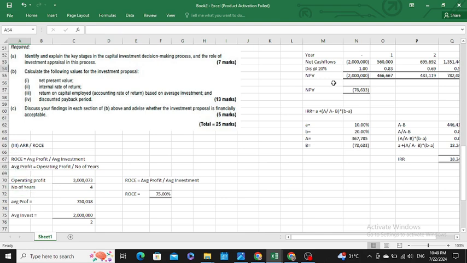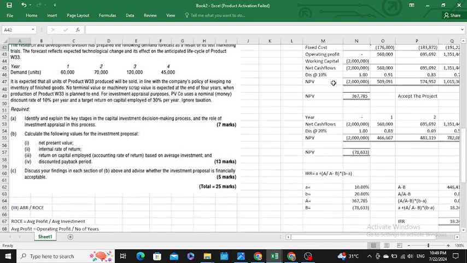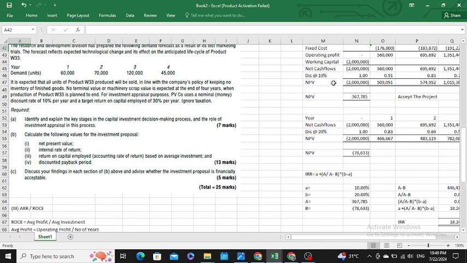Okay, sir. And the part 4, discounted payback period. Sir, let me think, is there anything written in the question about in how many years I recover the money? It is expected that there is no inventory or scrap value when the production is planned for investment purpose, nominal value discounted.